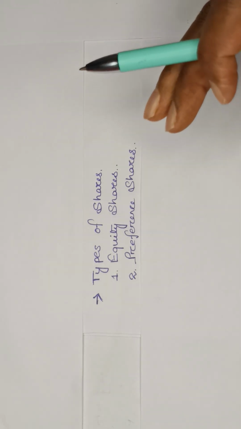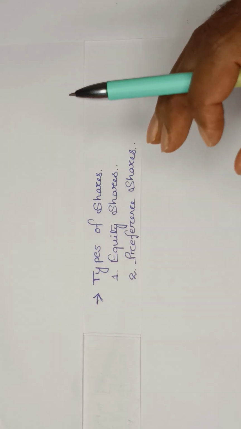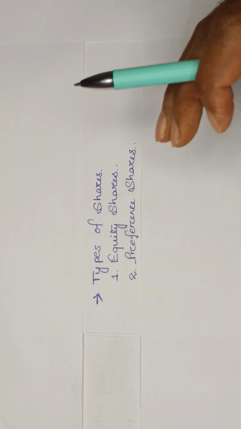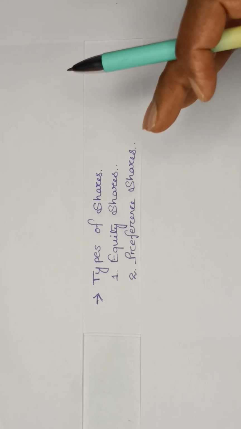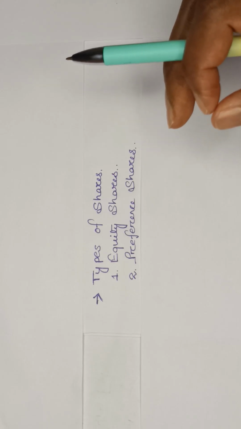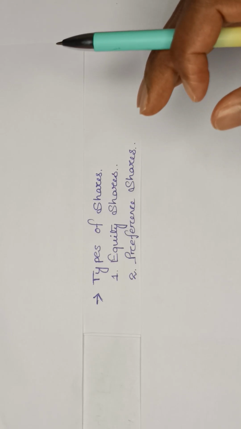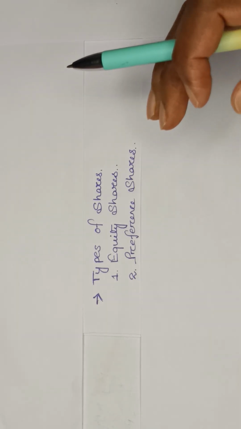One is in terms of dividend, and the second is in terms of the repayment of capital during the winding up of a company. As they don't get any sort of benefit from the company, that is why they are known as ordinary shares or equity shares.